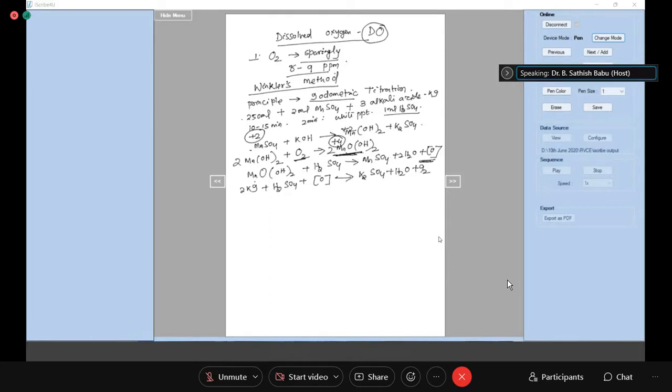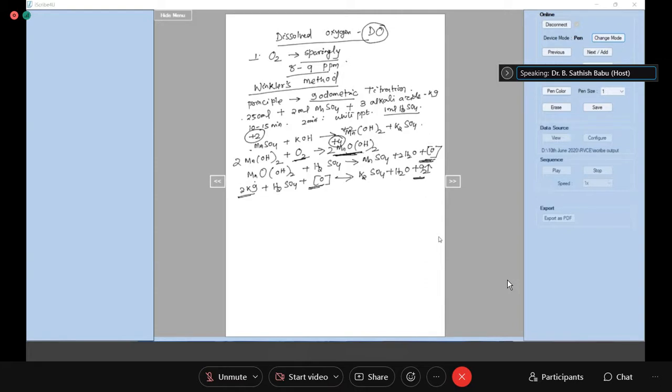Now this nascent oxygen is used up by potassium iodide to liberate iodine. The amount of iodine liberated is equivalent to the amount of nascent oxygen, which is equivalent to the amount of basic manganic oxide, which is equivalent to the amount of dissolved oxygen.